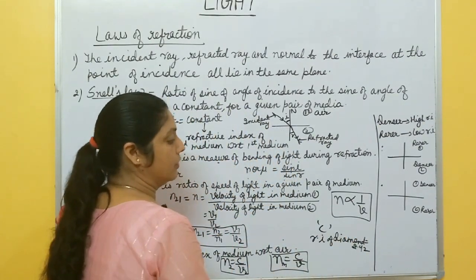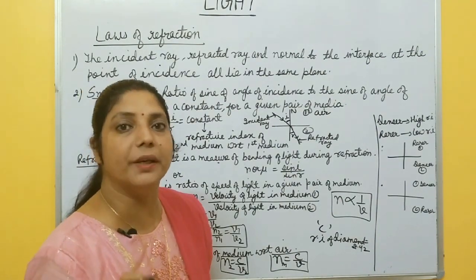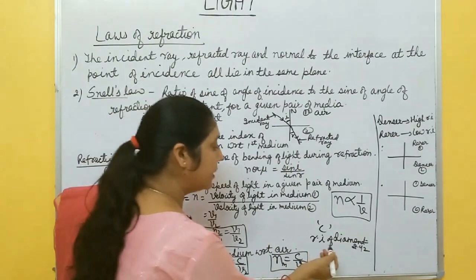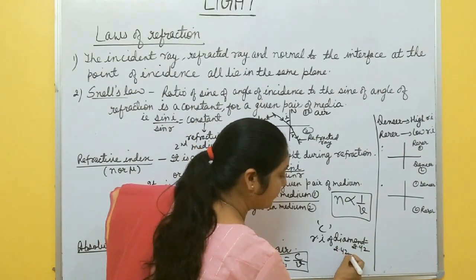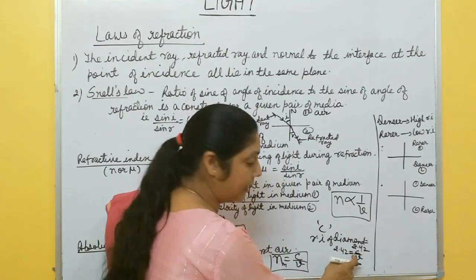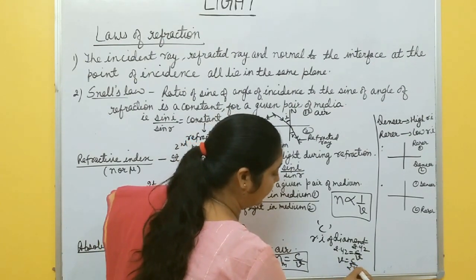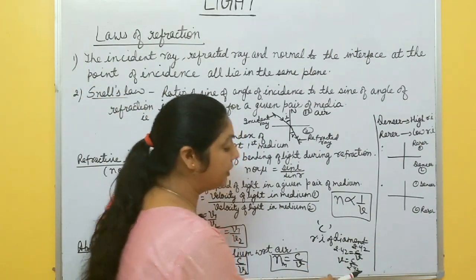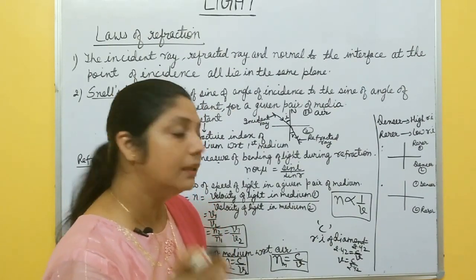2.42, right? So if it is given that refractive index of diamond is 2.42, it means refractive index of diamond with respect to air. So what is the meaning of this term? It means refractive index of diamond 2.42 means with respect to air, so C by velocity of light in diamond. So you can say that this V equal to C by 2.42. It means velocity of light in diamond is 1/2.42 times velocity of light in air. It means velocity decreases in the diamond.